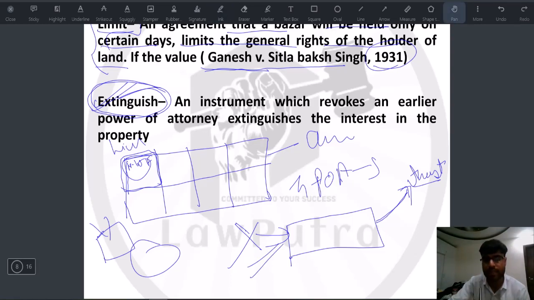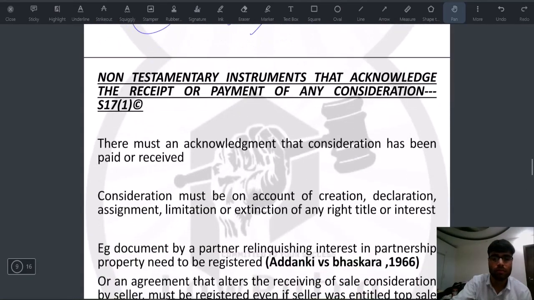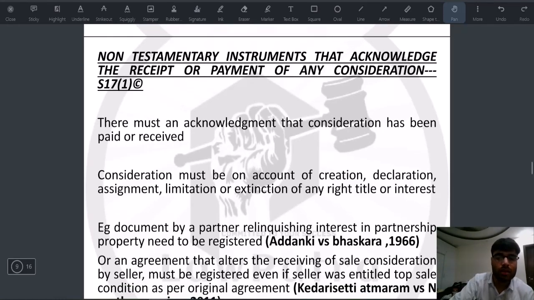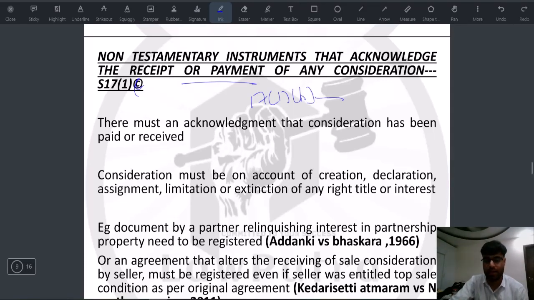If it does not get registered, then section 49 comes into play. Then this is C. Okay, non-testamentary instruments that acknowledge the receipt or payment of any consideration. Now, in clause B, in 17(1)(b), we said that any instrument which creates the right. All right.